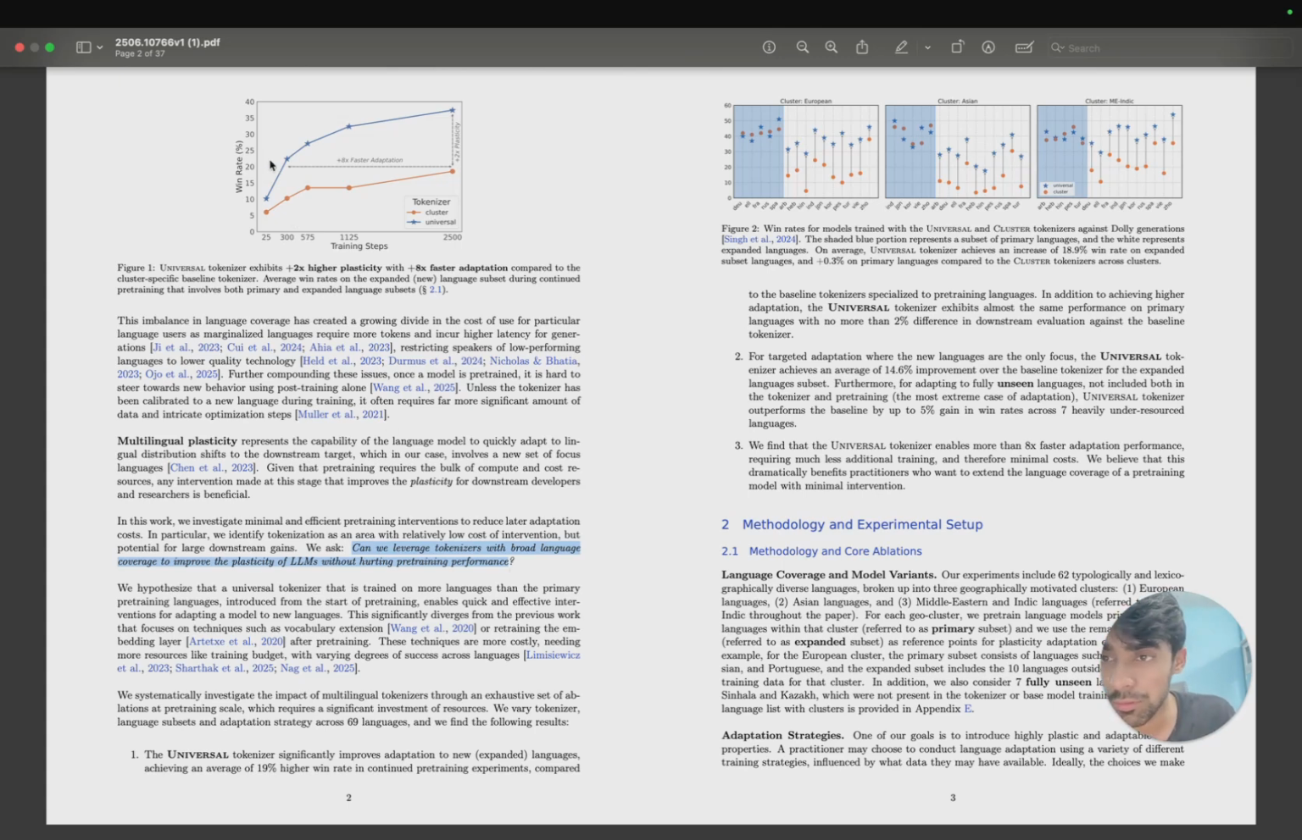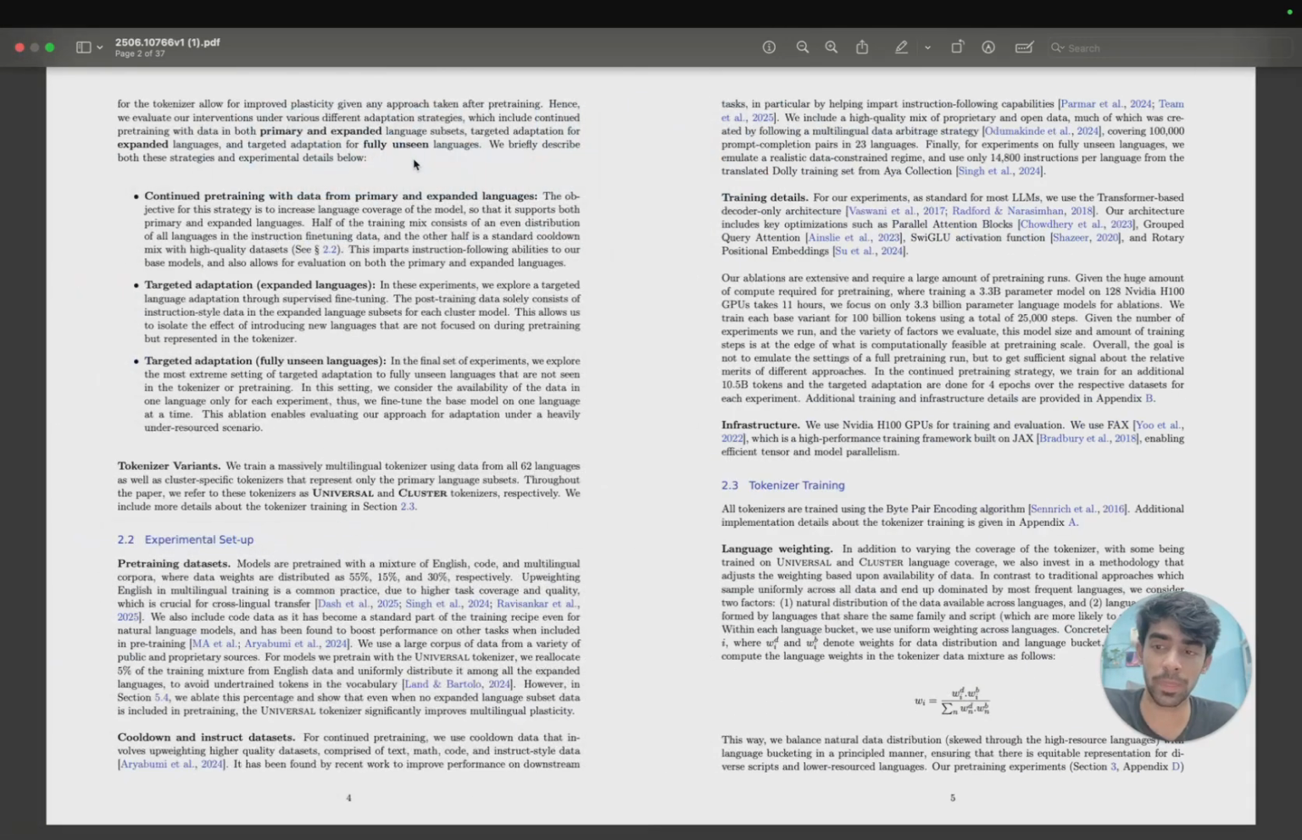Now, the first chart, if you look, the universal tokenizer is exhibiting 2 times higher plasticity with 8 times faster adaptation compared to the cluster-specific baseline tokenizer. Okay, now in this graph it's pretty much visible that it's almost double, and it's 8 times faster. So let's look at the experimental setup. I think that will be much better.